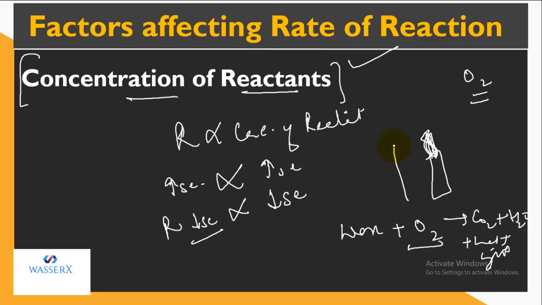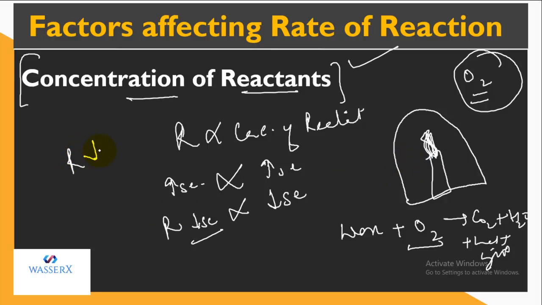Now let us cover it with a certain flask. Let's say now we have covered it with a flask. Now when you have covered this with the flask, the oxygen supply is cut off. Now the rate of reaction with time will start decreasing. The reason being, the concentration of reactant is limited. The concentration of the reactant which is supporting the combustion is limited.